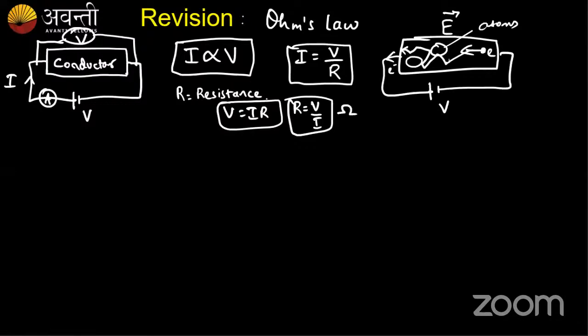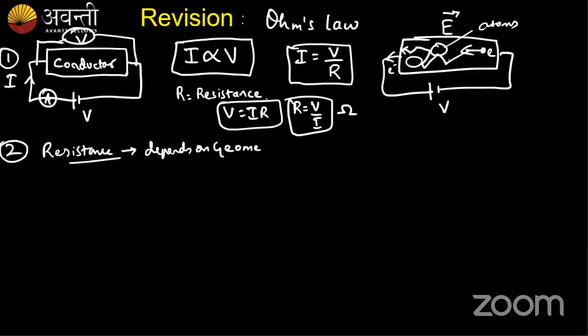Then the resistance also depended on something. This was the first thing. Second thing, the resistance depends on the geometry of the conductor also, right? So my resistance was dependent on the geometry of the conductor.